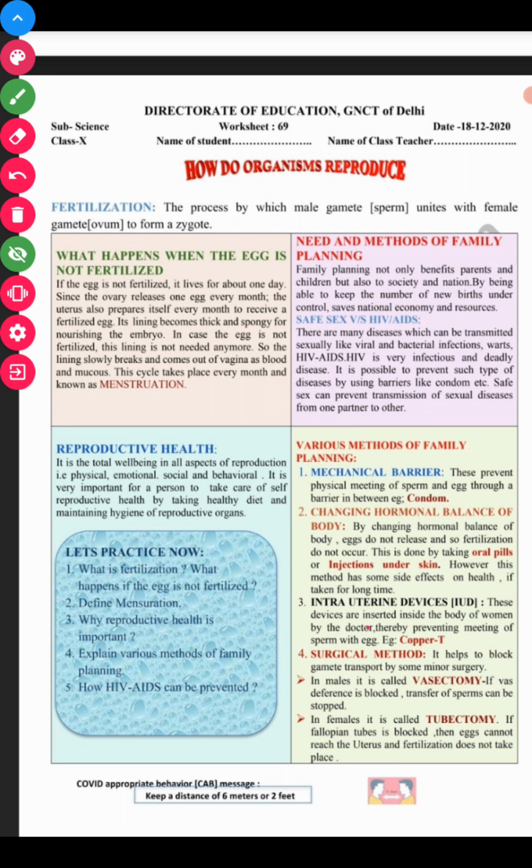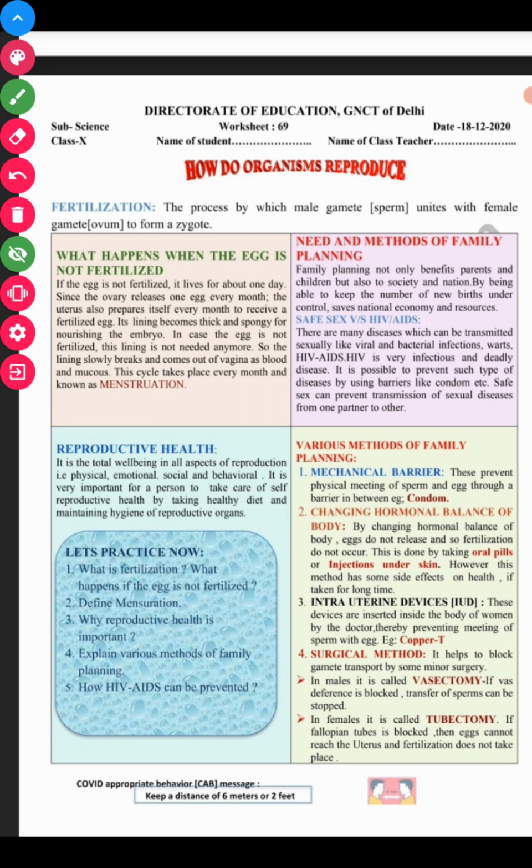Okay, next we have the intrauterine device, IUD. This device is inserted inside the female body with the help of a doctor. An example is copper T. Then the surgical method, which helps to block the gamete transport by some minor surgery. In case of males, it is called vasectomy. It blocks the vas deferens and stops the transfer of sperm. In the female body it is called tubectomy, in which the fallopian tube is blocked and the egg cannot reach the uterus and fertilization does not take place.